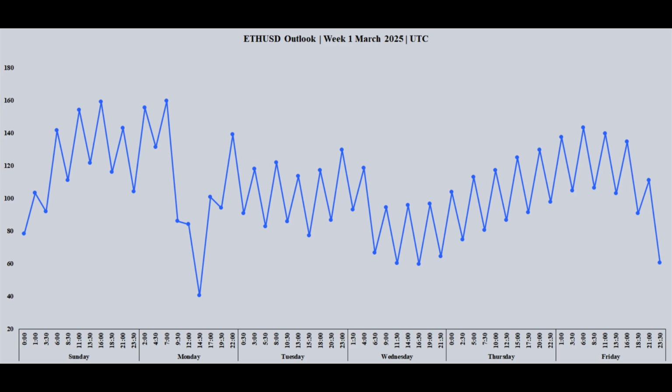US economic data, midweek, key dollar driver. Midweek will shift market attention squarely to the United States with the release of critical manufacturing PMIs and employment data. Robust figures in U.S. manufacturing and a strong labor market, if reported midweek, historically tend to strengthen the U.S. dollar. This dollar strength could then exert downward pressure on EthUsd. Conversely, weaker U.S. economic data at this time may relieve dollar strength and potentially allow EthUsd to gain upward traction. Time your trading awareness around these midweek releases as they represent key timing points.